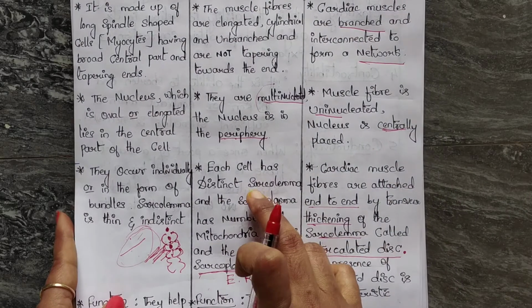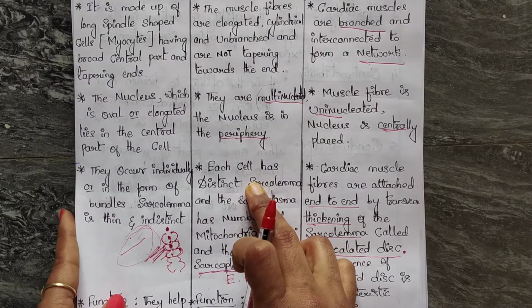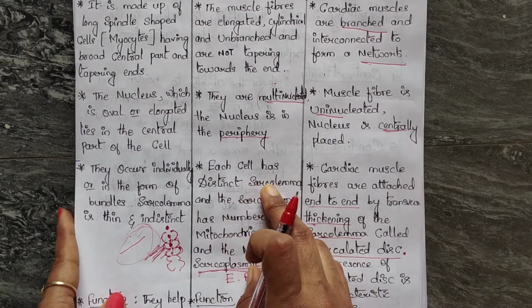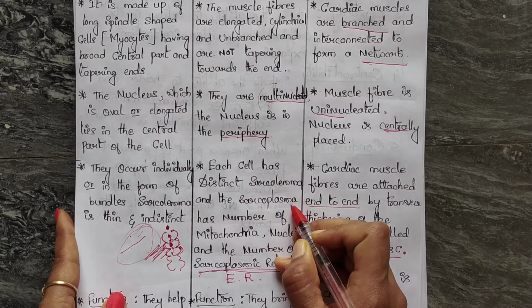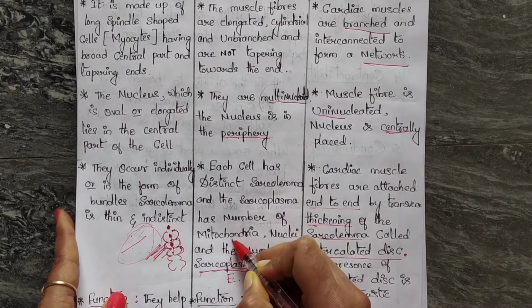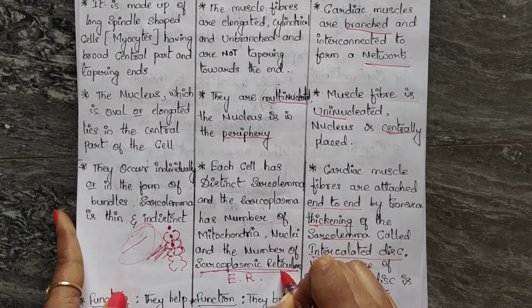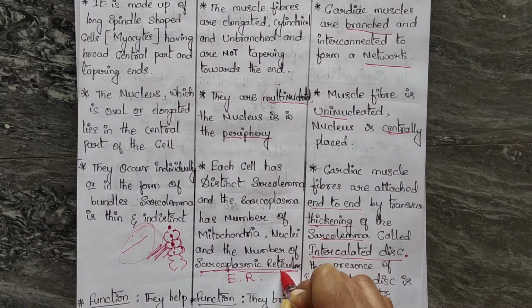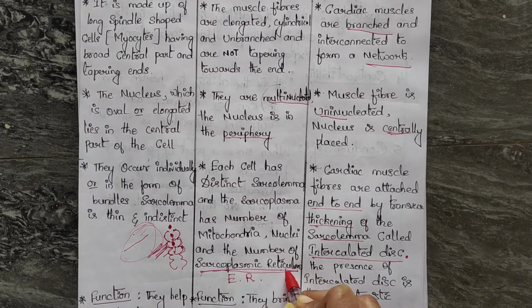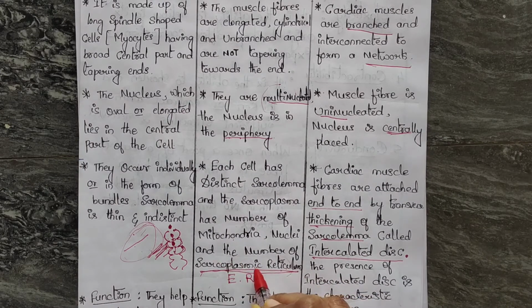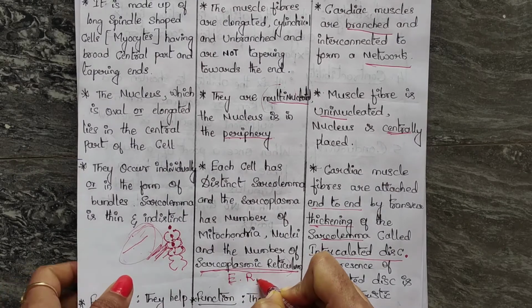In skeletal muscle, each cell has a distinct sarcolemma, and the sarcoplasm has a number of mitochondria, nuclei, and sarcoplasmic reticulum. Here they call the endoplasmic reticulum the sarcoplasmic reticulum.